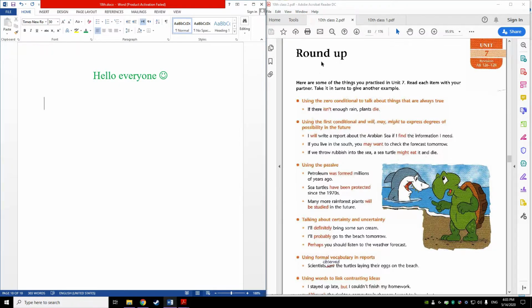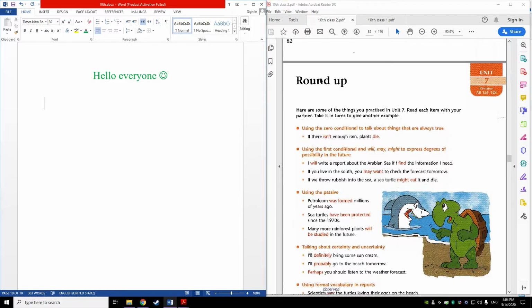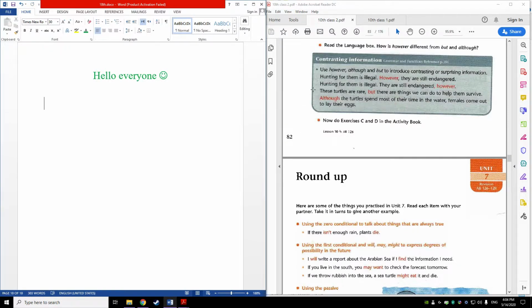But before I start with the roundup, I just want to talk about one thing about the contrasting information here, related to grammar function and even related to writing, and some certain words that we use when we are introducing contrasting ideas. You know that basically we use "but" when we have any contrasting idea. Like for example, if I say I like apples, but I don't like bananas.